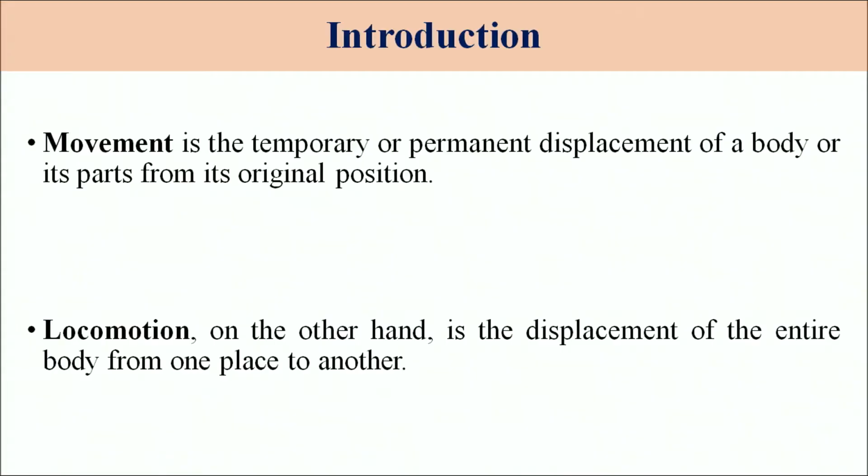In movement, the body is not moving, a part of the body is moving from the original position, while locomotion is the displacement of the entire body from one place to another. So you can see that it is different. Movement is a portion of the body, like I am moving my hand from here to here. This is movement. Locomotion is when I move from this position to another position, my complete body is moving.